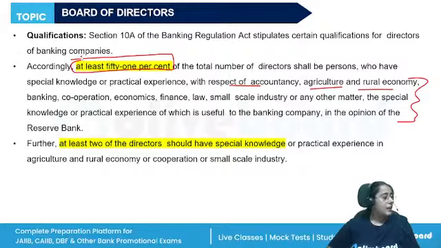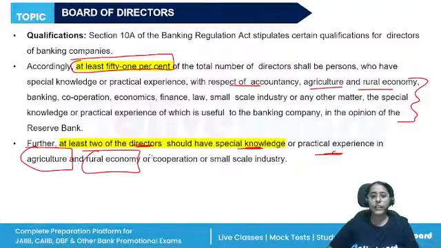So for the number of directors on the board of the banking company, more than 5, at least 51% should have prior experience and special knowledge in these areas, plus at least 2 should have special knowledge or practical experience in agriculture and rural economy or cooperation or small scale industry.